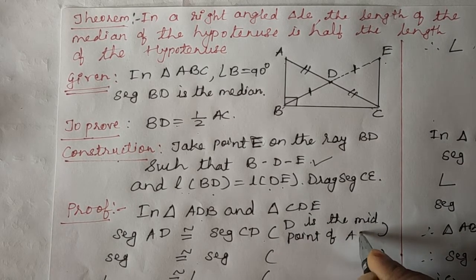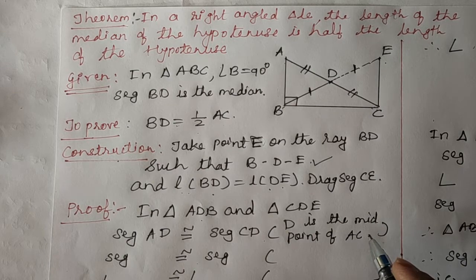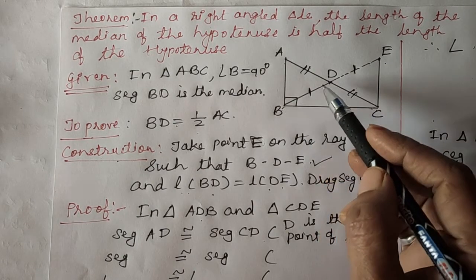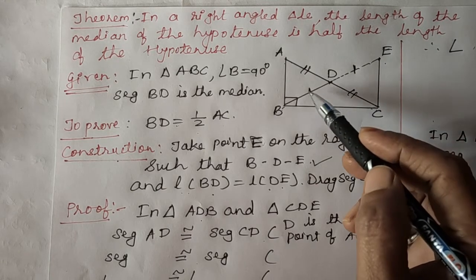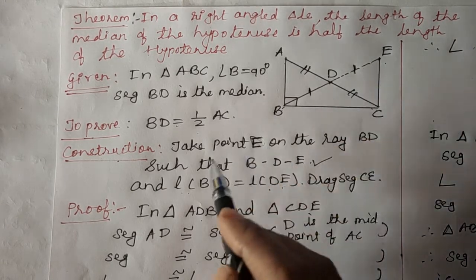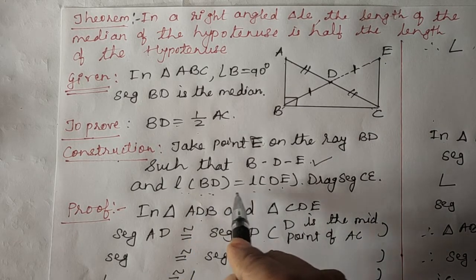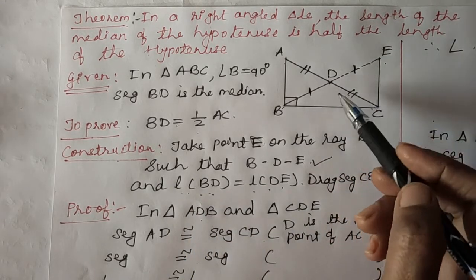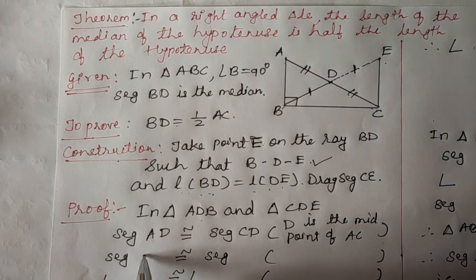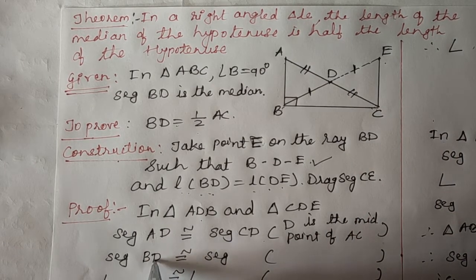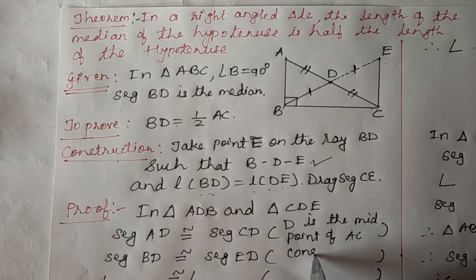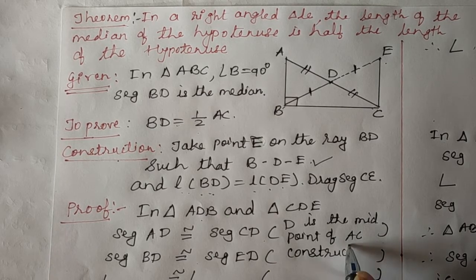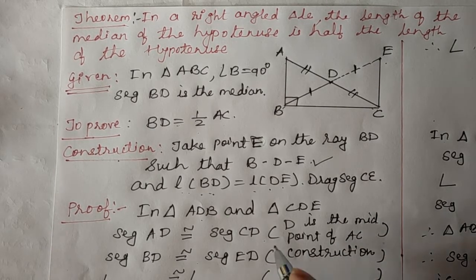Okay, now again children, you can see that BD and DE are also congruent. This congruent part we have got by the construction. In construction we have written BD and DE are equal. So we can write now segment BD is congruent to segment ED, and as we have got this by construction, you have to give the reason: by construction.